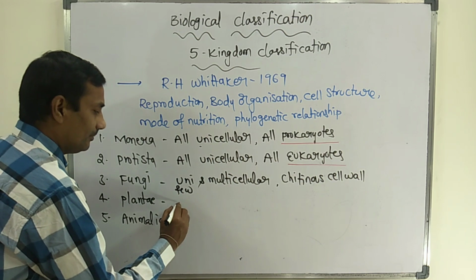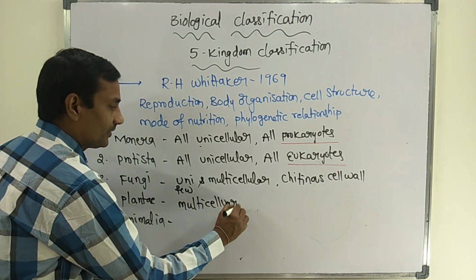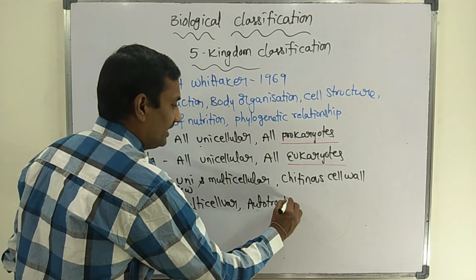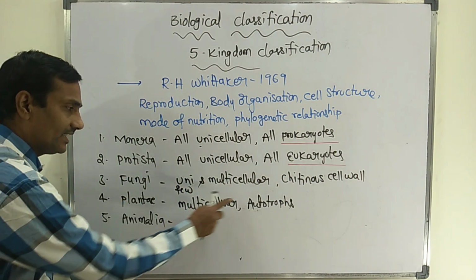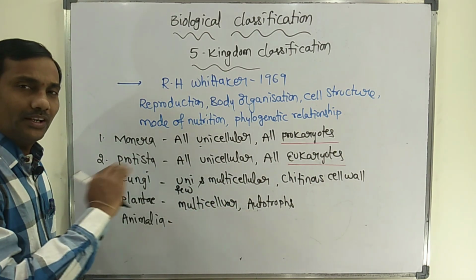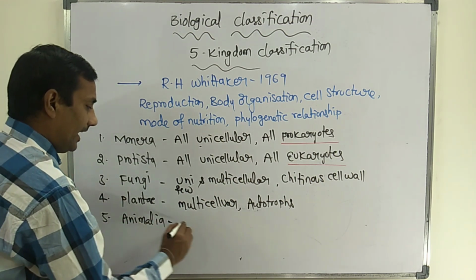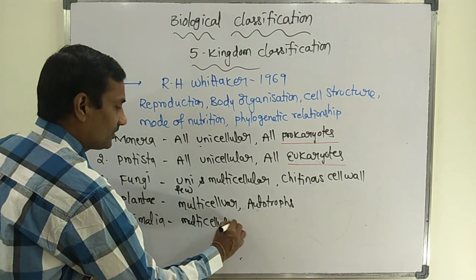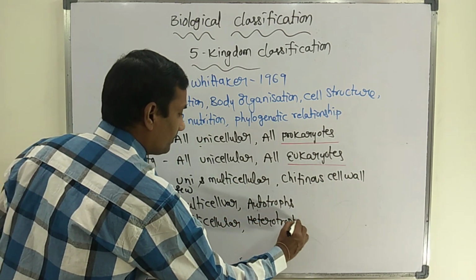In the plant kingdom, all are multicellular organisms and autotrophs. Maximum of whatever is placed in the plant kingdom are multicellular autotrophs. The Animalia kingdom has multicellular organisms, and all of them are heterotrophs.